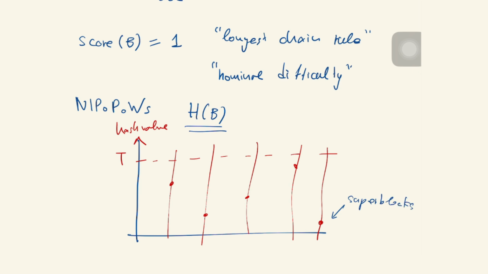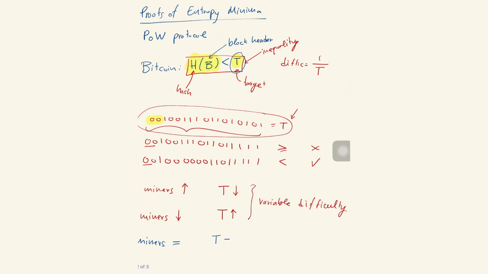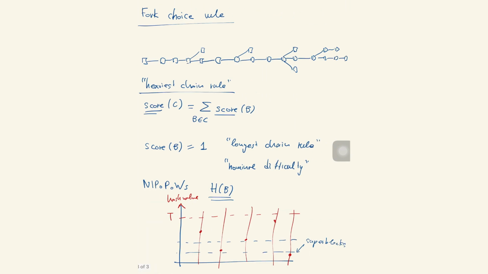Okay, so the main idea here is that these things have more zeros than are required by the target itself. It might have one more zero if it falls below that line, or two more zeros if it falls below that line. And again, the precise equality is that it falls below the target, or it falls below target halves, or falls below target quarters. But you can think about it as counting the number of zeros to simplify the intuition.